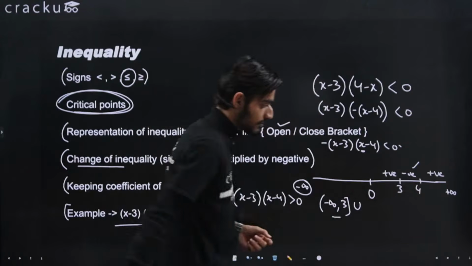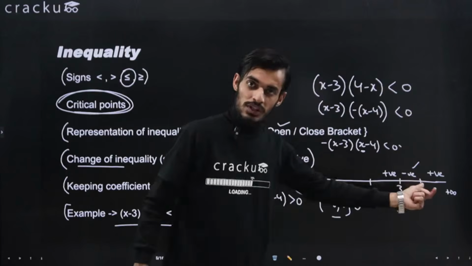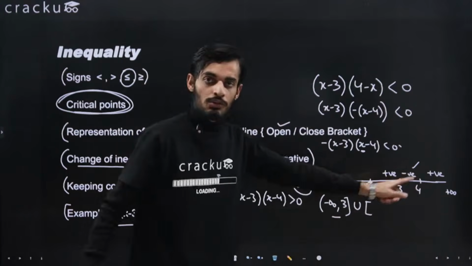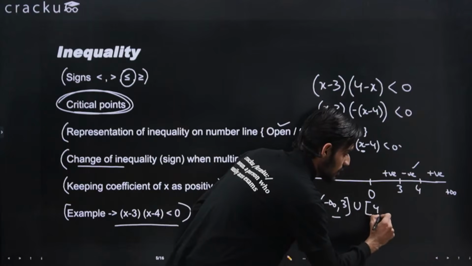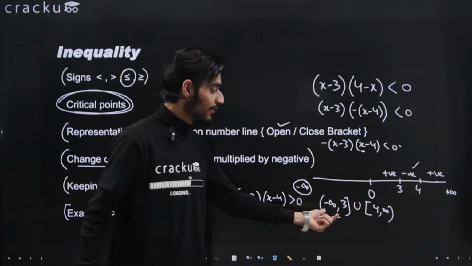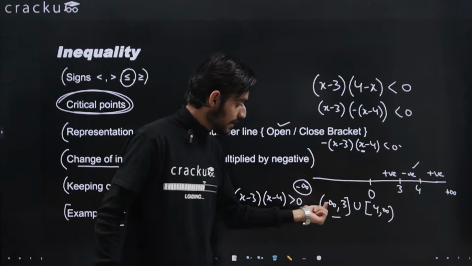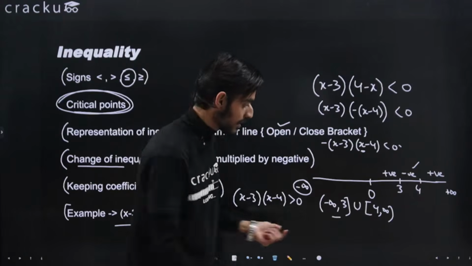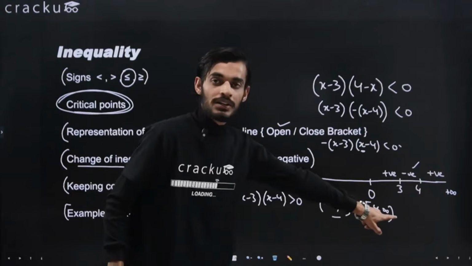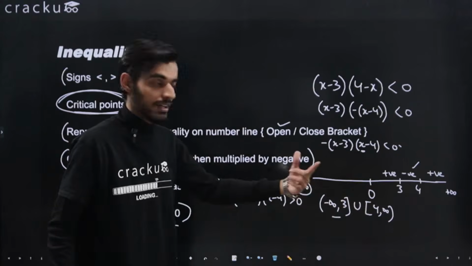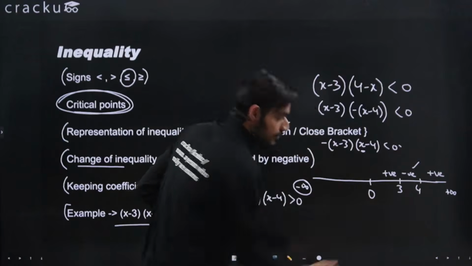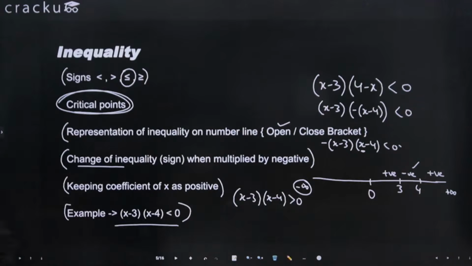So likewise, if the range is this also and 4 is also included, I will write it as close bracket, because I am including 4. So 4 comma plus infinity. And because I said that we will never include infinity in our answer, whenever it is infinity, we will just take open bracket. Okay, so open bracket minus infinity comma 3 union 4 comma infinity. I hope this should be clear. I've just taken an example to represent the infinity also. If you have any doubts, you can just ask in the live chat.